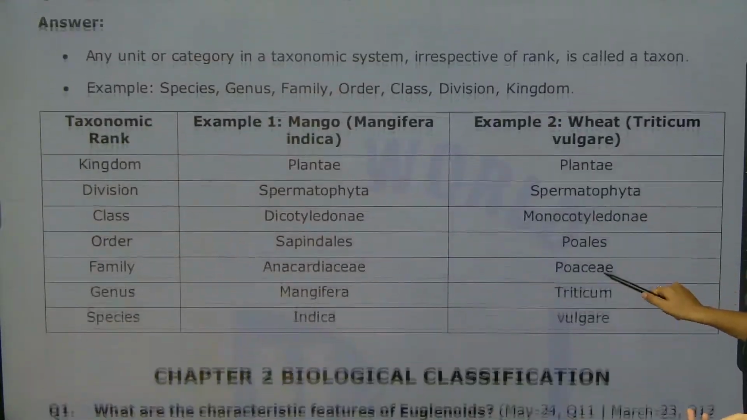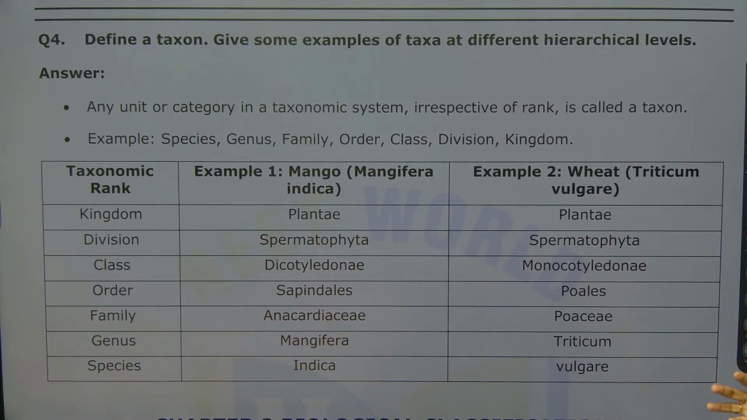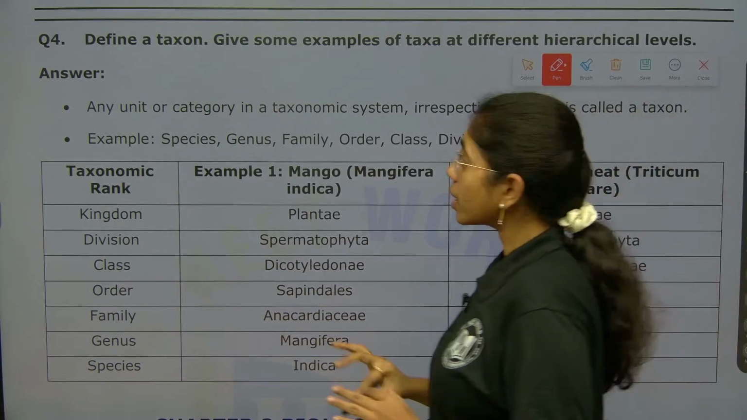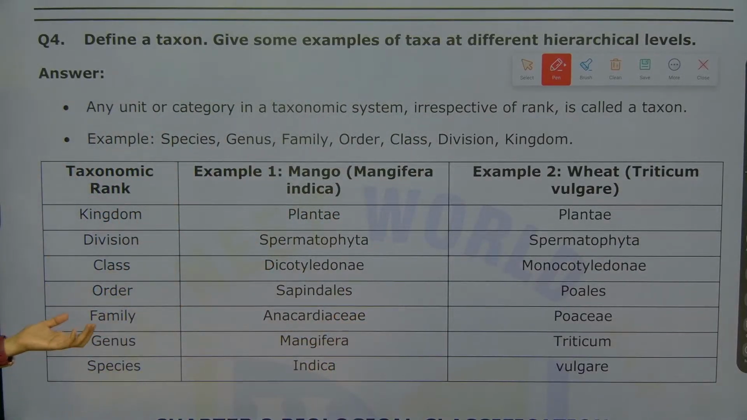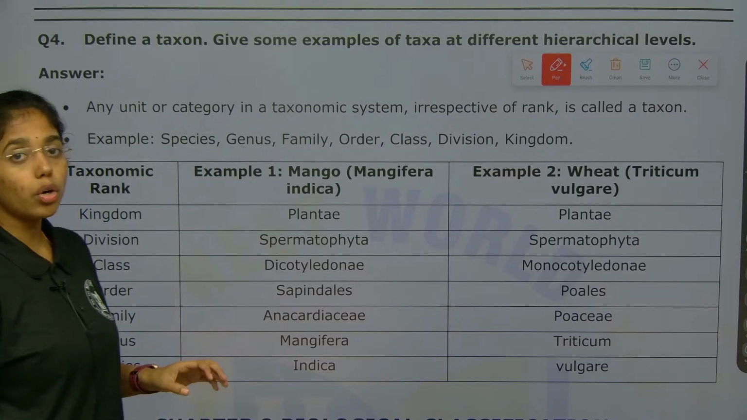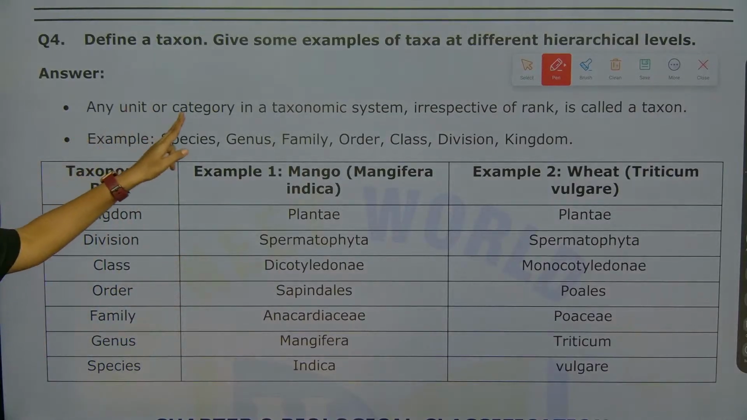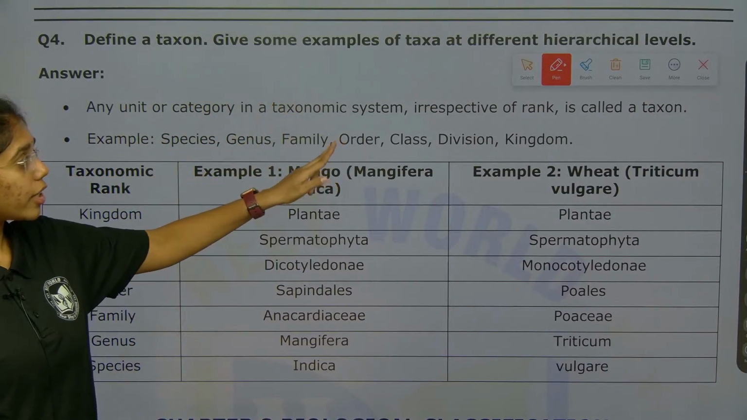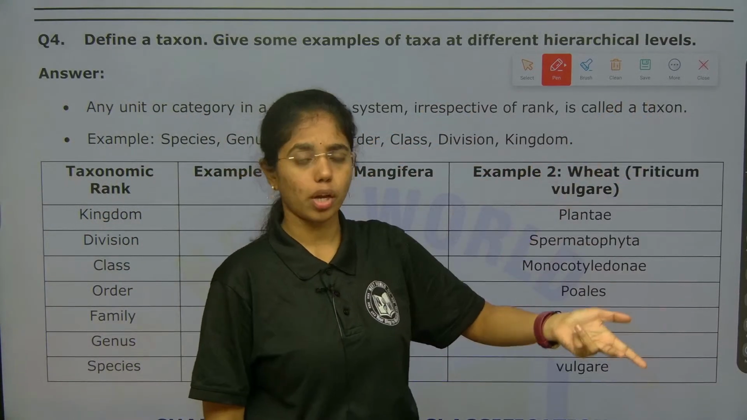And then next, define a taxon. Okay, define a taxon. This is the last short answer type of question that we are looking from a living world. Look into this beta. Define a taxon, give some examples of taxa at different hierarchical levels. At different hierarchical levels means you have to include those 7 obligate categories or ranks. Any unit or category in the taxonomic hierarchy, or taxonomic system, irrespective of rank is called as taxon.